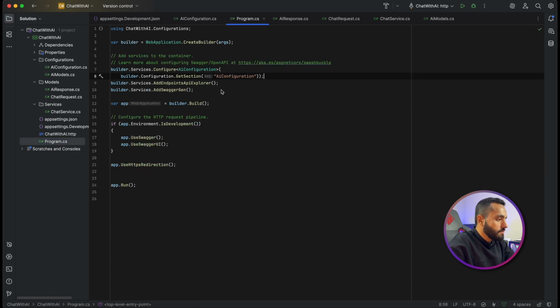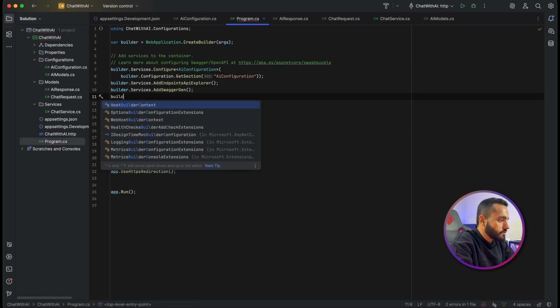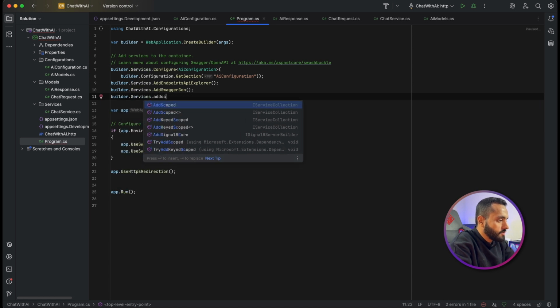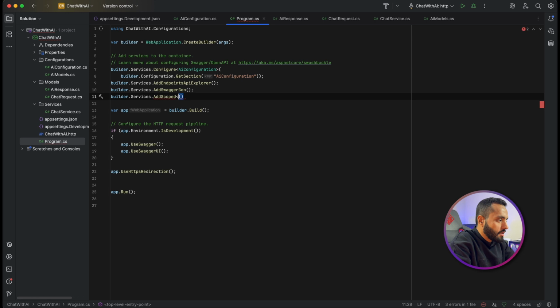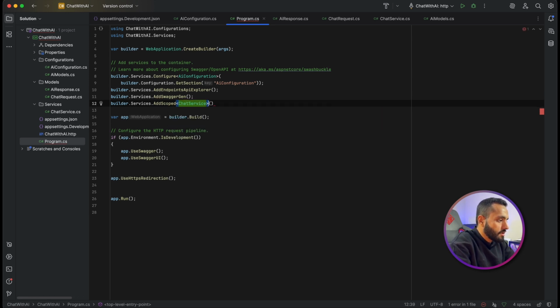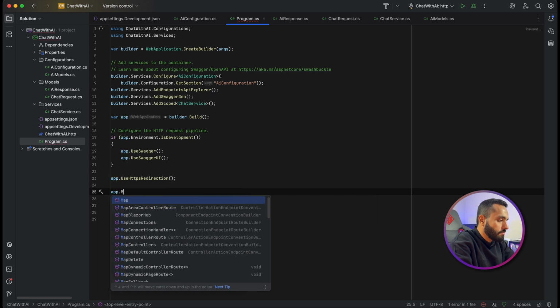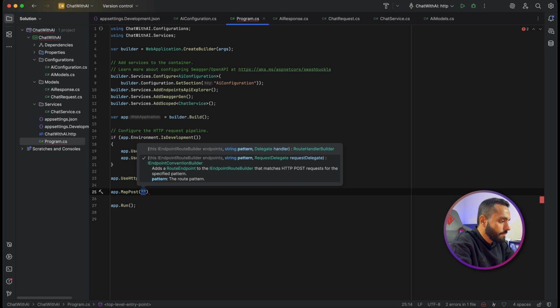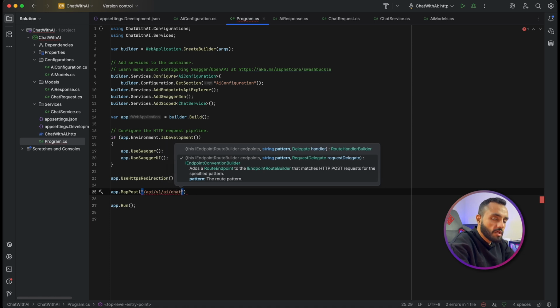I will go to the program. I will configure, sorry, I will add the dependency injection of my service dot add scoped, and it will be a chat service, and I will build my minimal API dot map post the URL. As we can see, what will be the URL? API v1 AI chat, and I will tell you why I make it version 1.